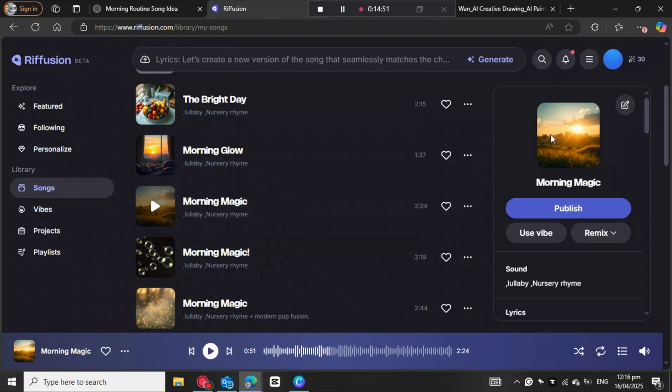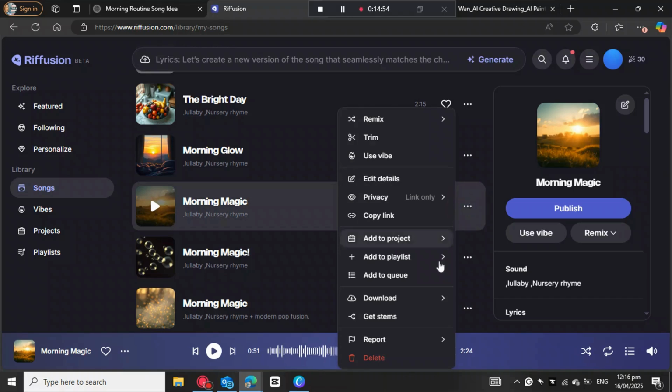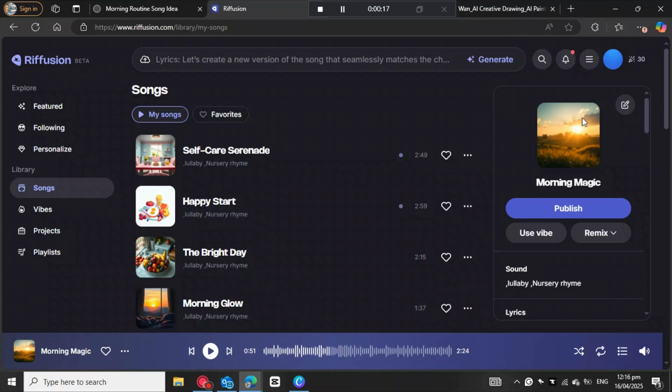I'm gonna just go with this one, and then I come here to these three dots and then choose MP3. So now the song is already in our computer. What is left is to complete our project. We must make sure that there is sound very beautifully. So let's just go to Canva and then start editing our video.